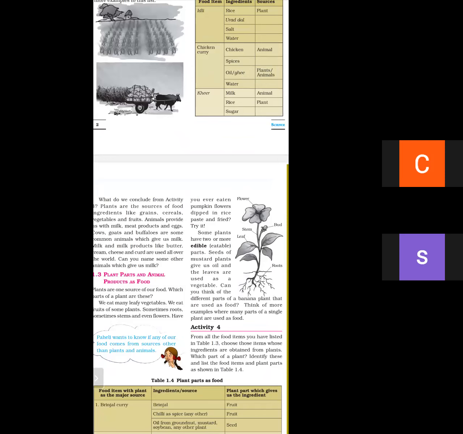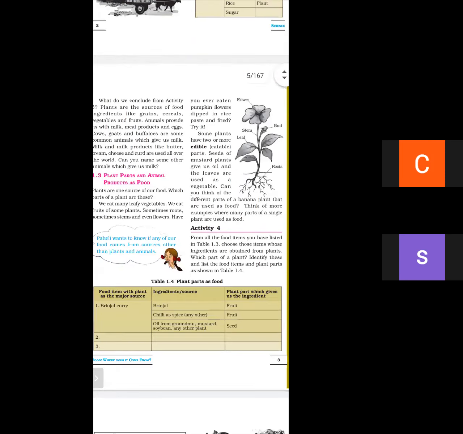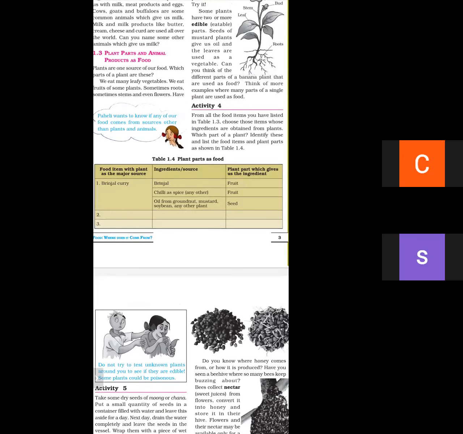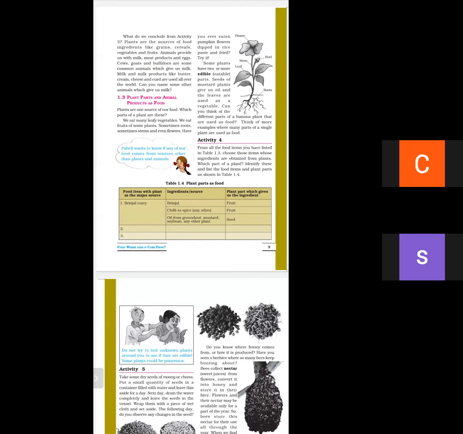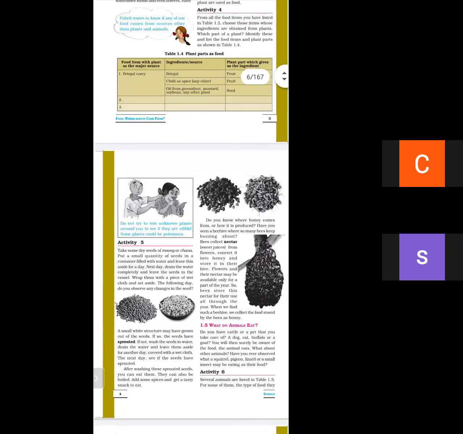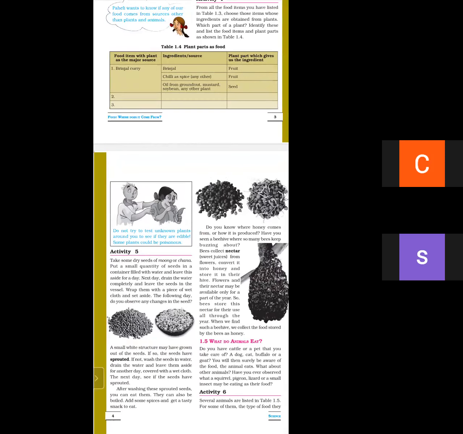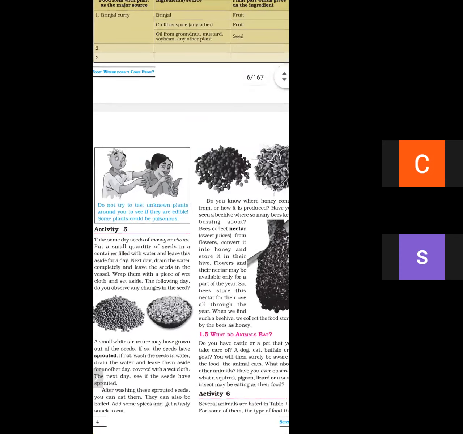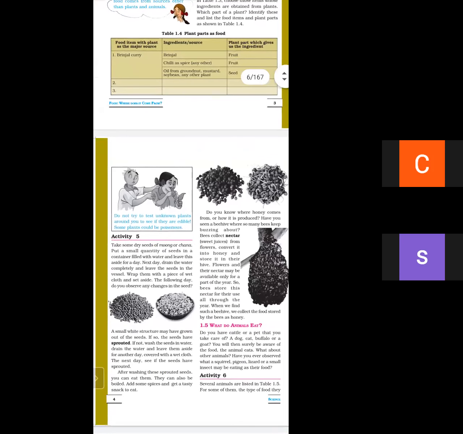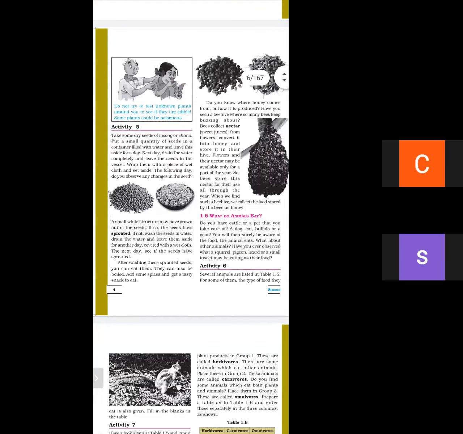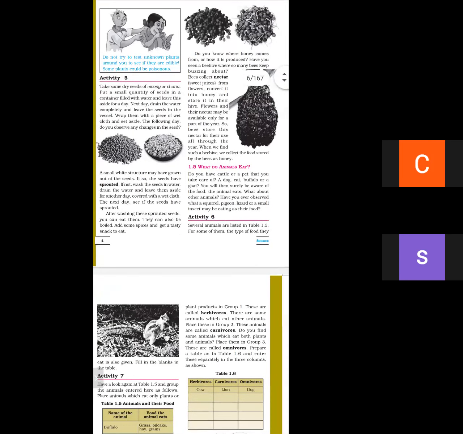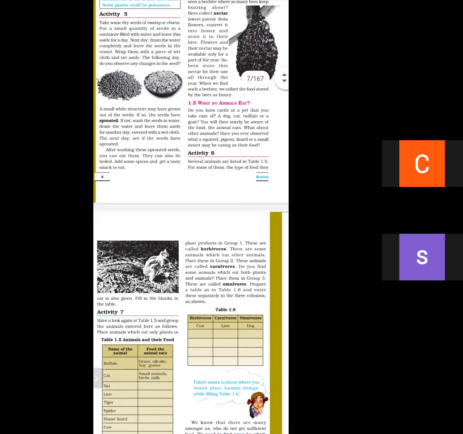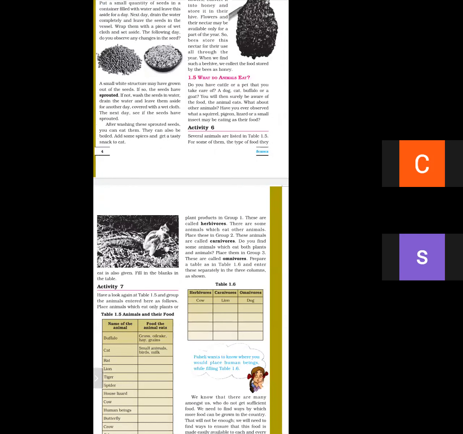Next is, draw the structure of a plant. Next is, how can we make sprouts of dal and moong? Next is, what are the products obtained from animals and what are the products obtained from plants? What do animals eat? First is herbivorous, second is carnivorous, third is omnivorous. What do you mean by herbivorous, carnivorous and omnivorous?